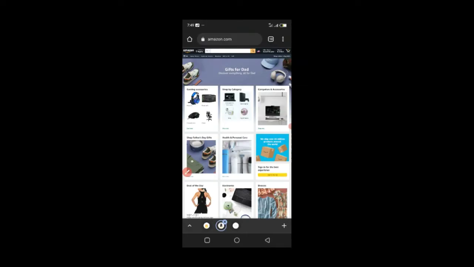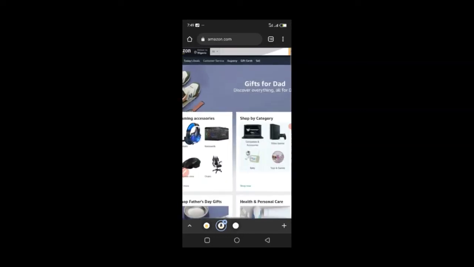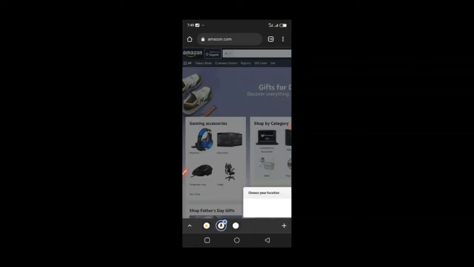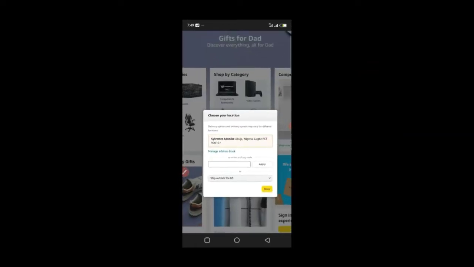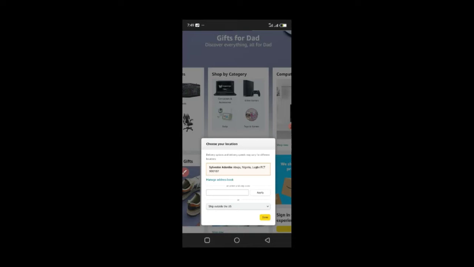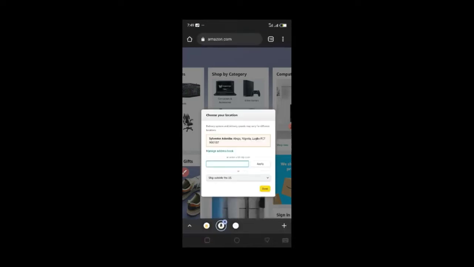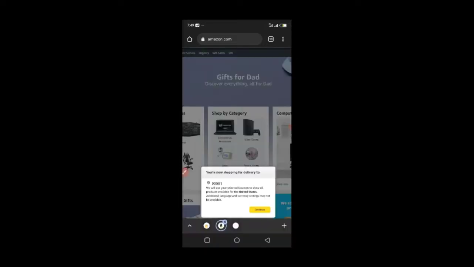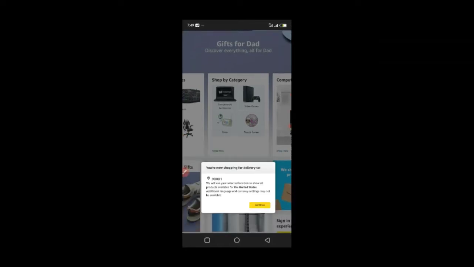So what I always advise people to do is, the market that we always focus on is the US market. So I'm going to come here where it says deliver to Nigeria, on the right side of Amazon. I'll click it, and when it loads, I'm currently in Abuja right now, which is why it's bringing this location. It is going to automatically detect your own location where you are right now. So I will enter 90001 so that we put in a Los Angeles address. So it's now in the United States.